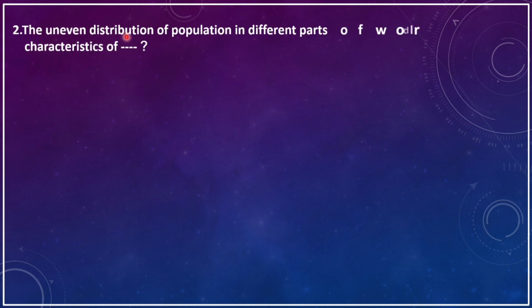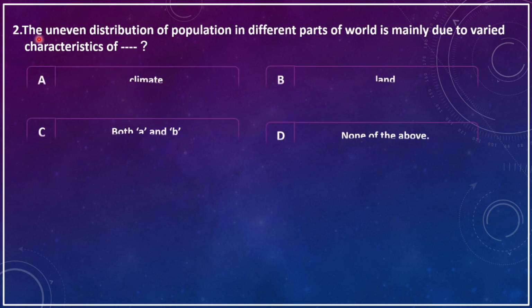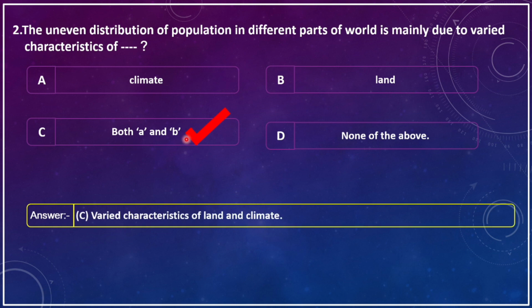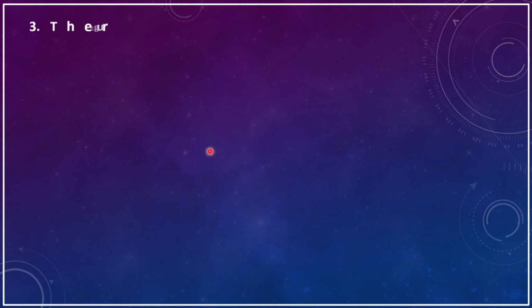The uneven distribution of population in different parts of the world is mainly due to varied characteristics of dash. A. Climate, B. Land, C. Both climate and land, D. None of the above. The correct answer is both A and B, that is land as well as climate.